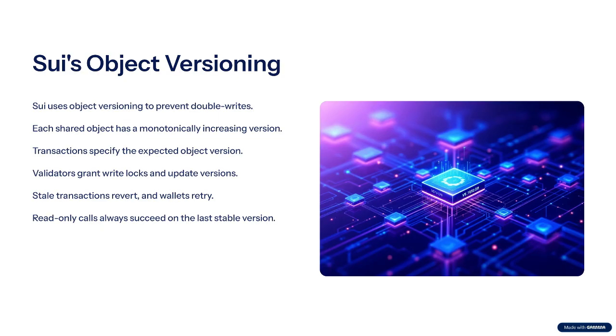If in the meantime someone else already sealed v18, your transaction arrives stale and reverts. Wallets simply fetch the new version and retry. Crucially, read-only calls still succeed on the last stable version, so analytics dashboards never stall.